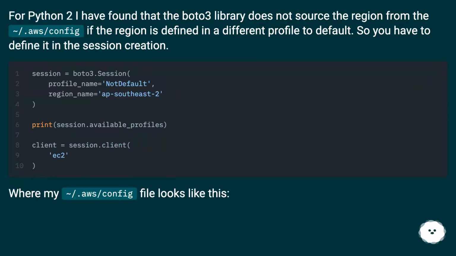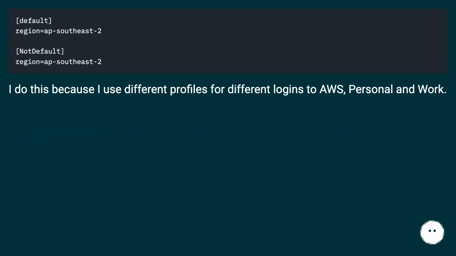For Python 2, I have found that the boto3 library does not source the region from the ~/.aws/config if the region is defined in a different profile to default. So you have to define it in the session creation. Where my ~/.aws/config file looks like this. I do this because I use different profiles for different logins to AWS, personal and work.